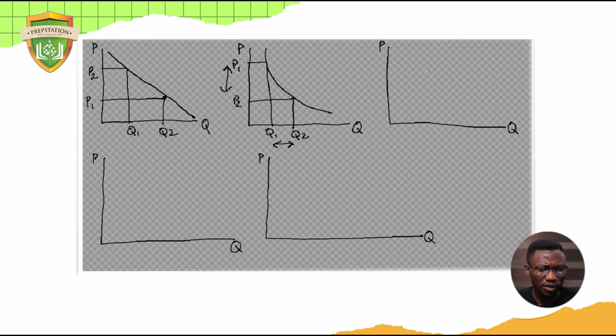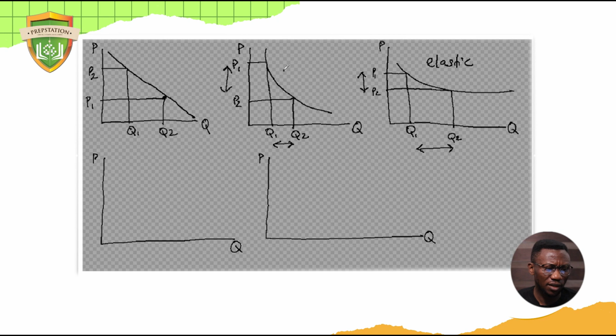The next one is, what if the slope is like this? Price is here, another price is here, and we have P1, we have P2, Q1, we have Q2. Look at this also. The distance between P1 and P2 cannot be compared to the distance between Q1 and Q2. Which one is bigger? Of course, Q1 and Q2 is bigger. Therefore, this is what we call elastic demand. A small change in price led to a bigger change in demand. So I'm just going to write this there. This is elastic.